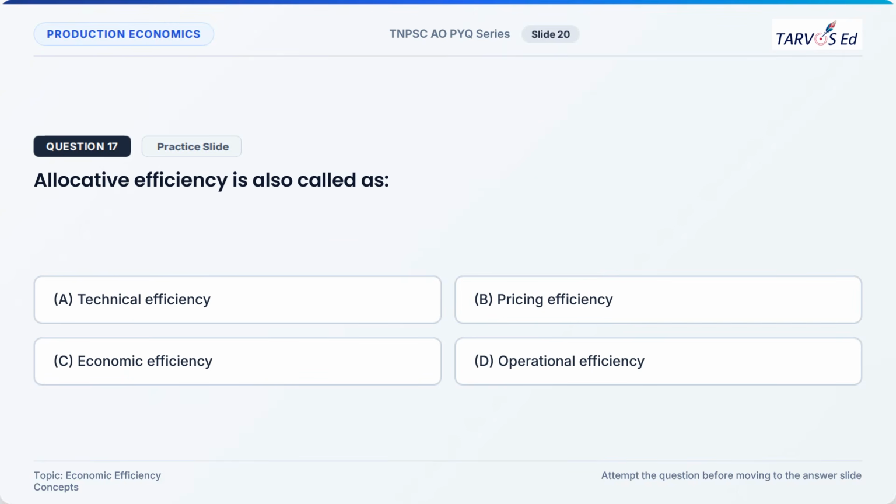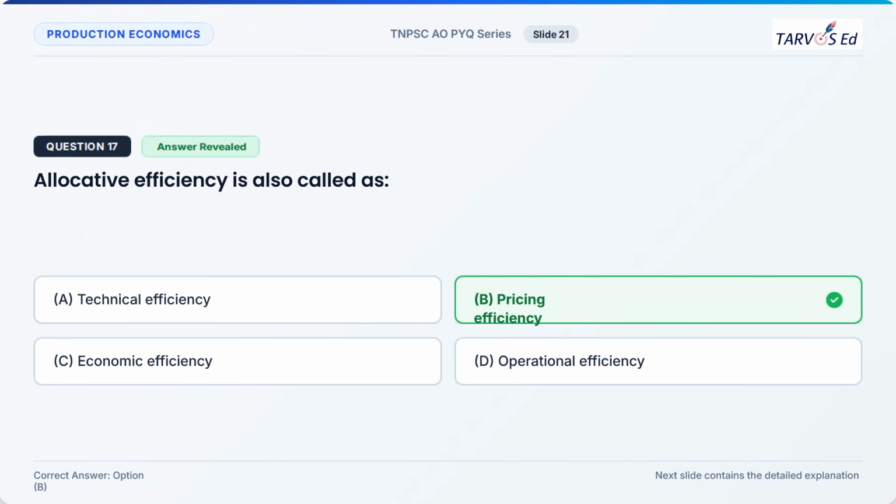Next question: allocative efficiency is also called as. This is also from production economics. The options are technical efficiency, pricing efficiency, economic efficiency, operational efficiency. Efficiency is nothing but the ratio of output by input. The correct option is option B, pricing efficiency.